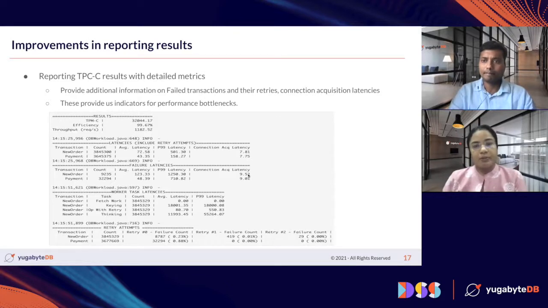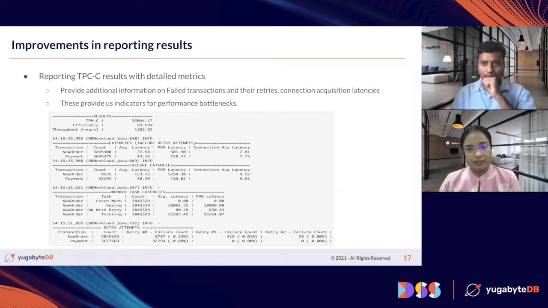We have also made improvements in reporting the TPCC run results. The major changes here are reporting additional information for the failed transactions, the retries that we perform on the failed transactions, and the connection acquisition latency numbers. The reason behind this is that these provide us early indicators of performance bottlenecks and help us concentrate on the specific areas of improvement.